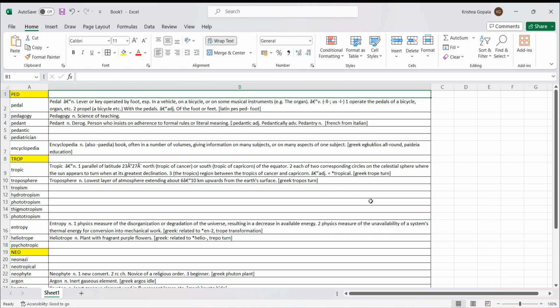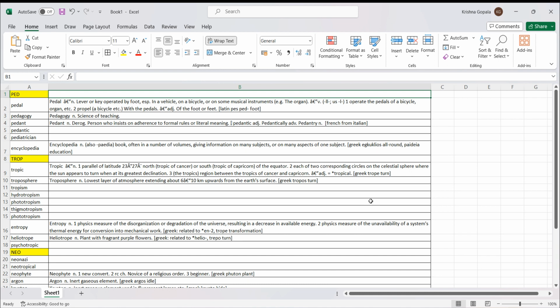Ped. This is coming from Greek, which means child. We earlier discussed another ped, which was foot. Same ped, right? Ped has two different connotations. One is child. One is foot. It is a little difficult to identify which ped we are using. So, for example, in pedal or pedestrian, we are relating to foot. But in pedagogy or pediatrician, we mean child, right? So ped has two different meanings. One is foot, one is child.